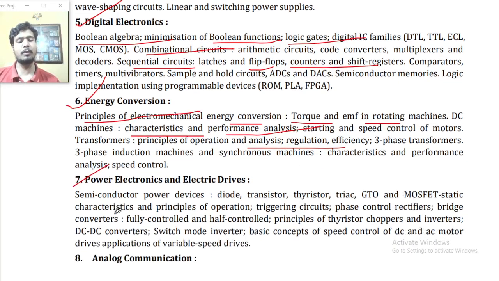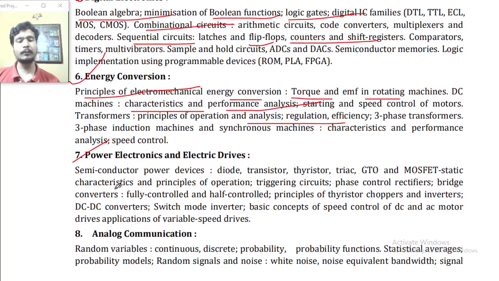Point number 7, power electronics and electric drives. Semiconductor power devices: diode, transistor, thyristor, GTO and MOSFET, static characteristics and principle of operation, triggering circuits, phase control rectifiers, bridge converters, fully controlled and half controlled, principle of thyristor choppers and inverters, DC to DC converters, switch mode inverters, basic concepts of speed control of DC and AC motors, drives, and applications of variable speed drives.